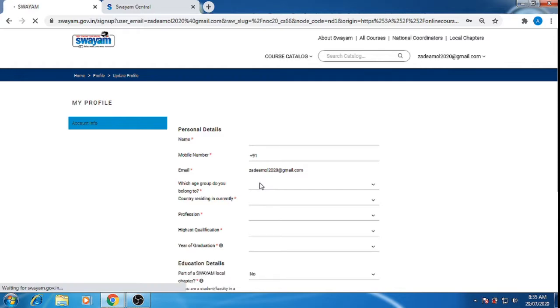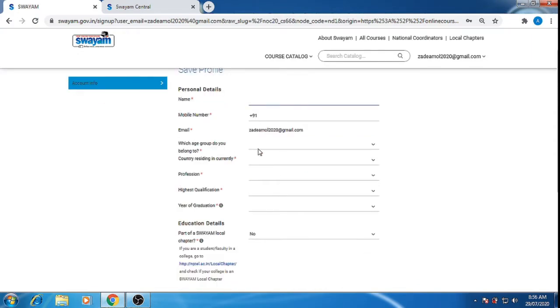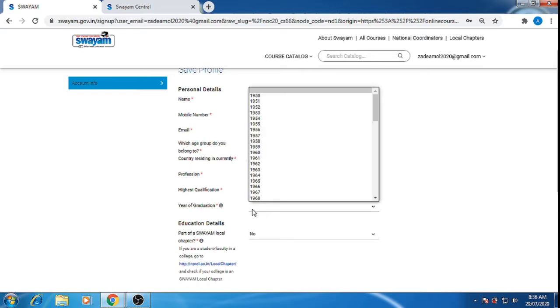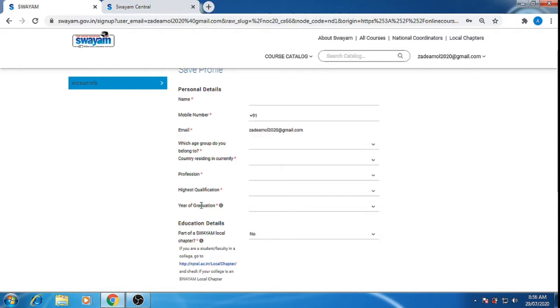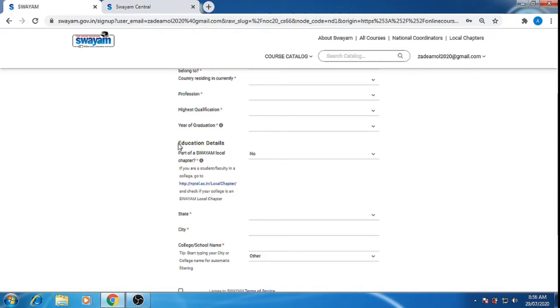Okay, so we will log in with our Gmail accounts. Here we have to fill our profile, that is your name, mobile number, email ID, which age group, country, and profession, whether you are a faculty, student or employed. The highest qualification will be there, then the year of graduation if you are a faculty or a student. And the main thing is the educational details, apart from that, the part of the Swayam local chapter.